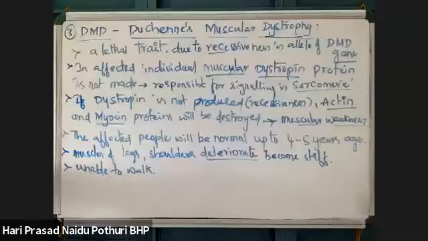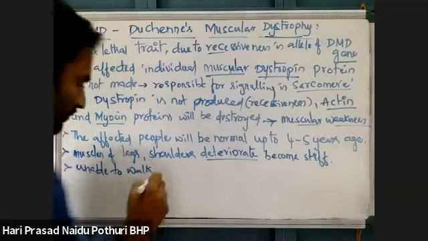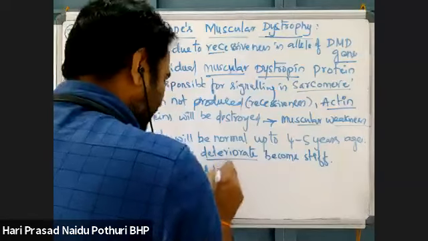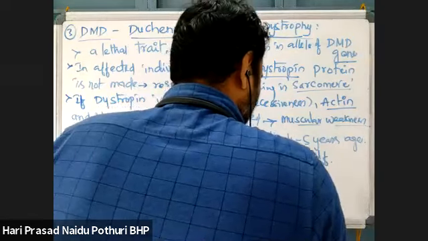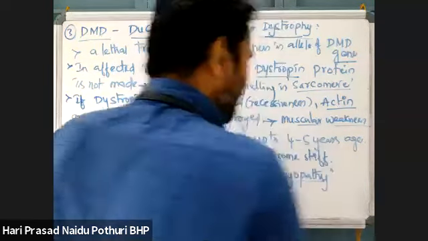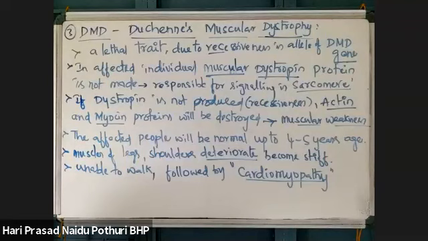And even that may cause cardiomyopathy. What is cardiomyopathy? Cardiomyopathy means the cardiac muscle is not showing the contraction-relaxation properties.